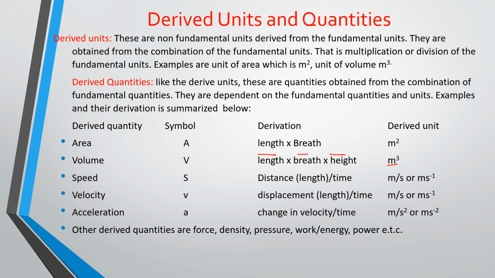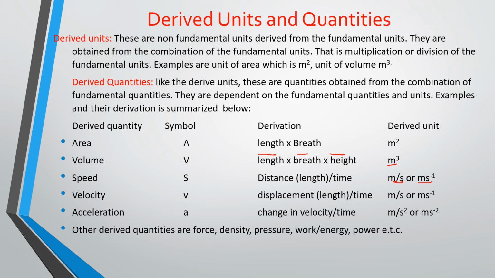And speed is also a derived quantity because you get it from a combination of fundamental quantities, and the quantities are distance and time. Distance has to do with length, so the unit is meters, and time is seconds. So the derived unit for speed is meters per second. You can write it this way or this way.